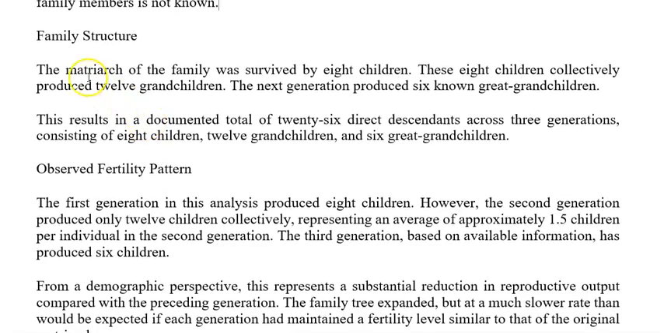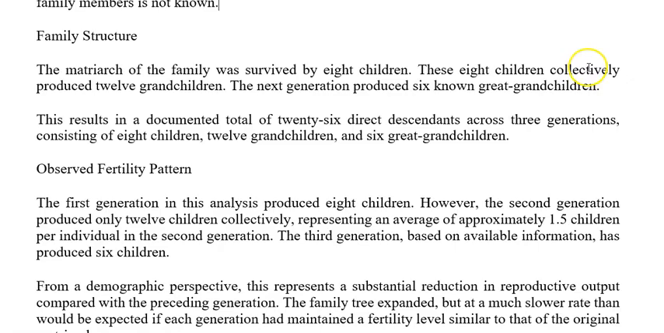So the family structure. The matriarch of the family, this is the grandmother. Grandmother was survived by 8 children. So this lady had 8 children, so there's 8 or more pregnancies, right? This is a natural thing. One woman having 8 children. Very, very honorable. Very, very, very commendable, right?